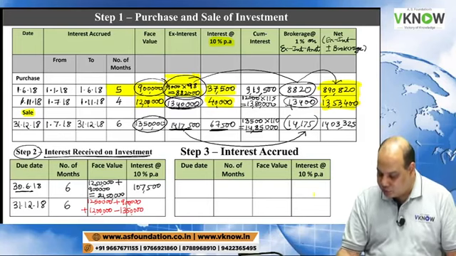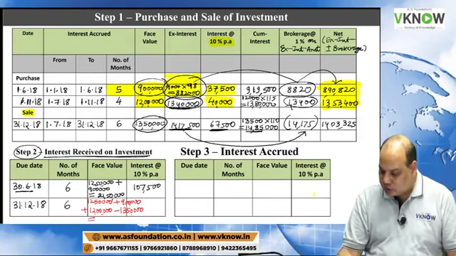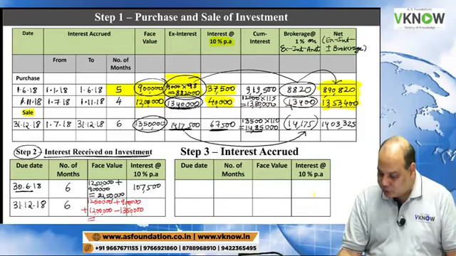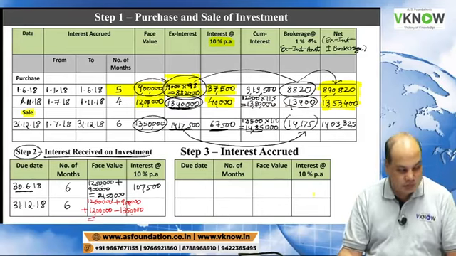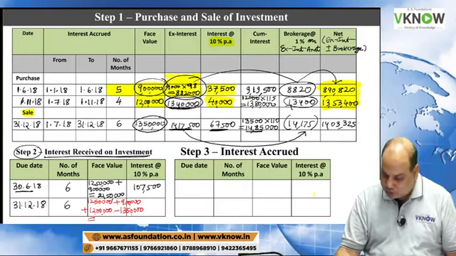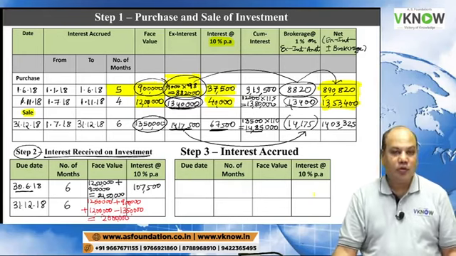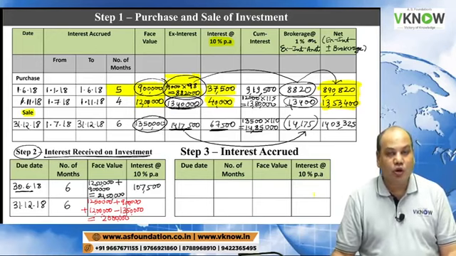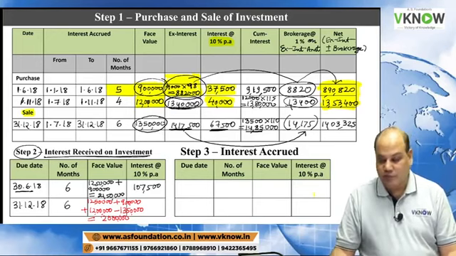So the answer is equal to 12,50,000 plus 9 lakh plus 12 lakh minus 13,50,000. So this time my answer will be equal to how much? 20 lakhs. Very good. So I have 20 lakhs of debenture on 31st December.